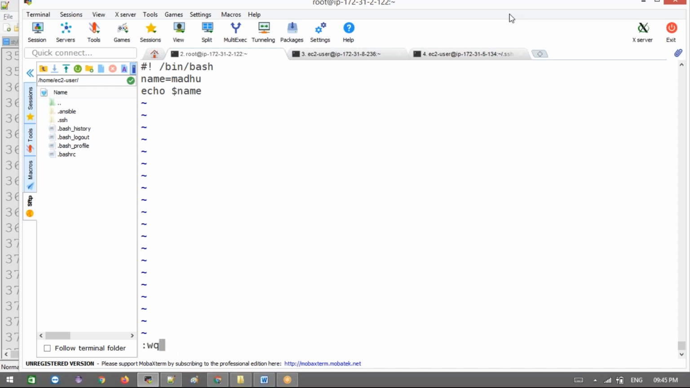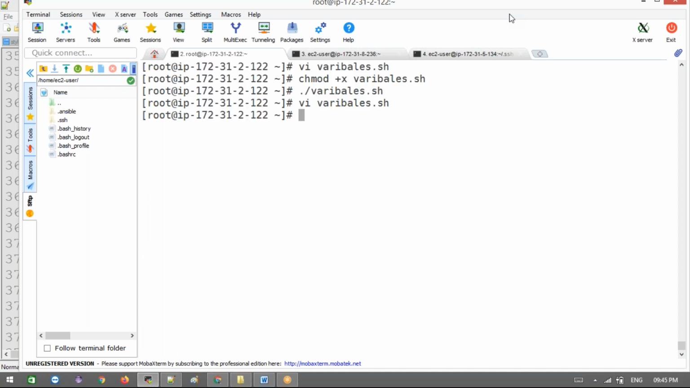Now see here, and execute this. Now it will print the variable, because we specified dollar name, right? It will get that variable's value. Simple, guys.